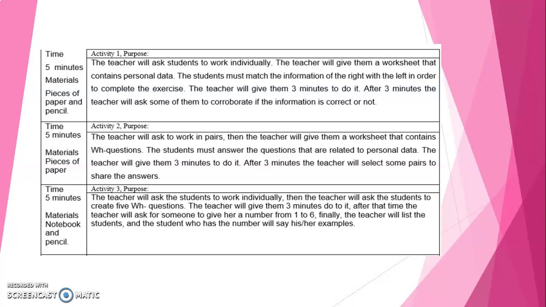For the third activity or practice, the teacher will ask the students to work individually. Then the teacher will ask the students to create 5 WH questions. The teacher will give them 3 minutes to do it. After that time, the teacher will ask someone to give her a number from 1 to 6. Finally, the teacher will list the students, and the student who has the number will say his or her examples. Time: 5 minutes. Materials: notebooks and pencil.